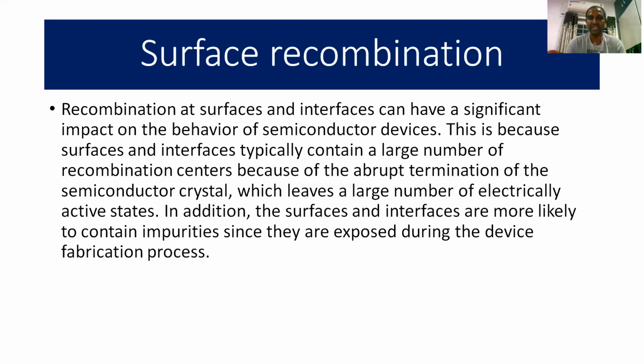In addition, surfaces and interfaces are more likely to contain impurities since they are exposed during the device fabrication process. So if you stop crystal growth abruptly, more impurities or defects are present, and usually those are very active. As a result, surface recombination takes place actively. So this is the second important example of non-radiative transition.